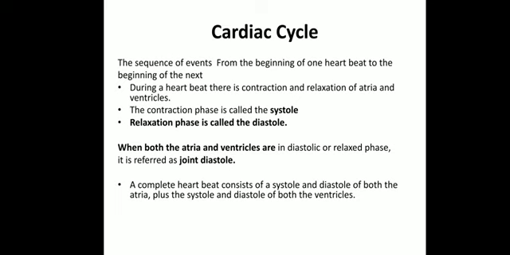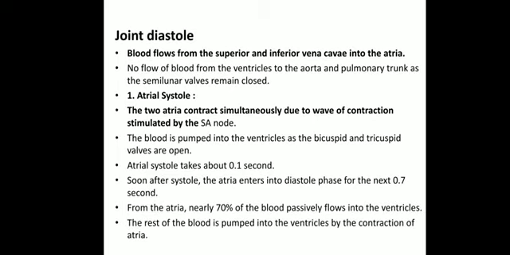Next, when both the atria and ventricles are in diastolic or relaxed phase, such a condition is called joint diastole. Systole is contraction, diastole is relaxation, and when both the atria and ventricles are in the relaxed phase, it is called joint diastole. First of all, let us see the joint diastole. Blood flows from the superior and inferior vena cava into the atria.